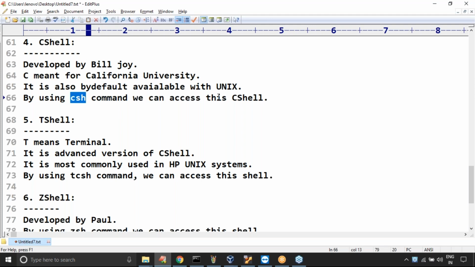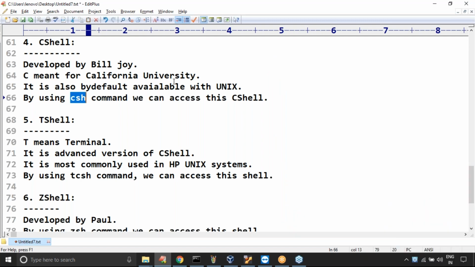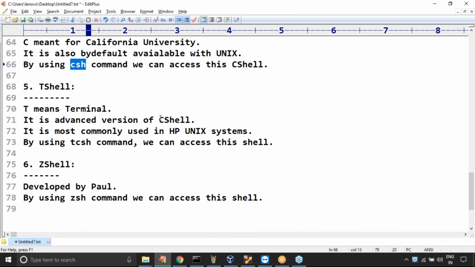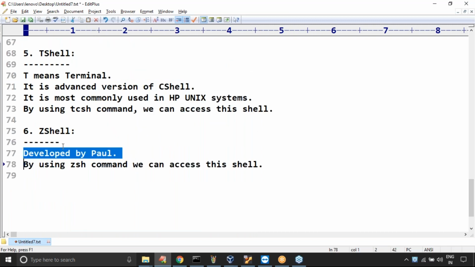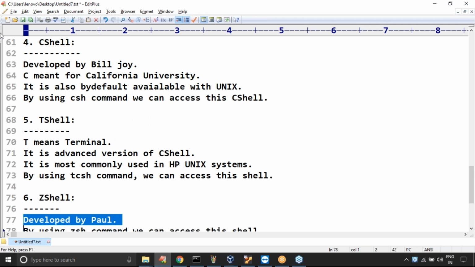Now observe, the first shell is Bourne shell. Next after that, C shell. Next after that, T shell, which is the advanced version of C shell, used in HP Unix operating systems. Z shell is developed by Paul, and by using the zsh command, we can access this shell. So clear, right? Yeah, Ashish Reddy. I'm not sure about that, just check the documentation. Mostly, I hope in Kali, the default shell is Bash only.